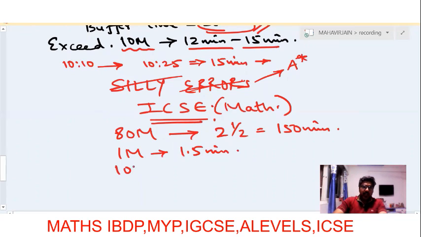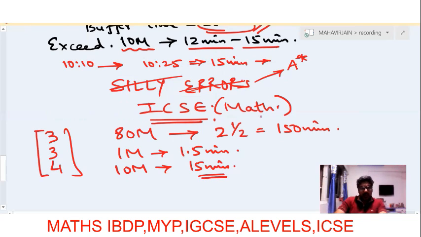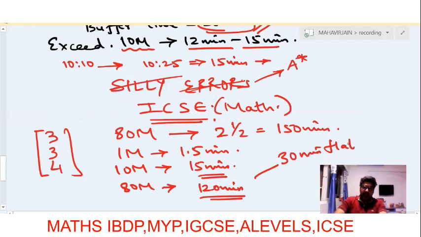So approximately, they have a block of 10 marks, 3, 3, 4. For a block of 10 marks, they can always allot themselves 15 minutes, right? The same logic works for them also, right? So for 80 marks, that means into 8, they will complete the paper in 120 minutes, saving themselves 30 minutes flat. That's great.